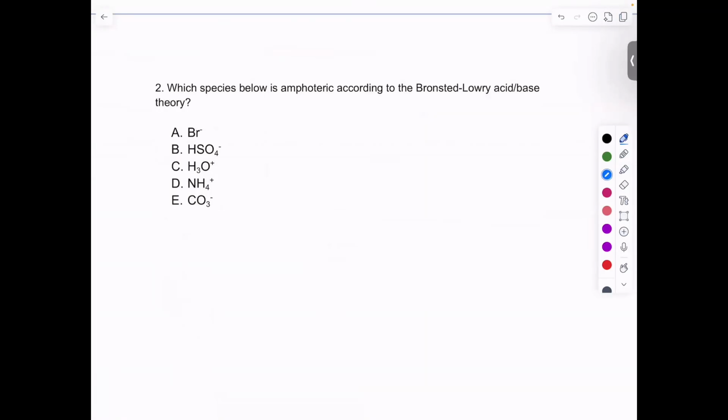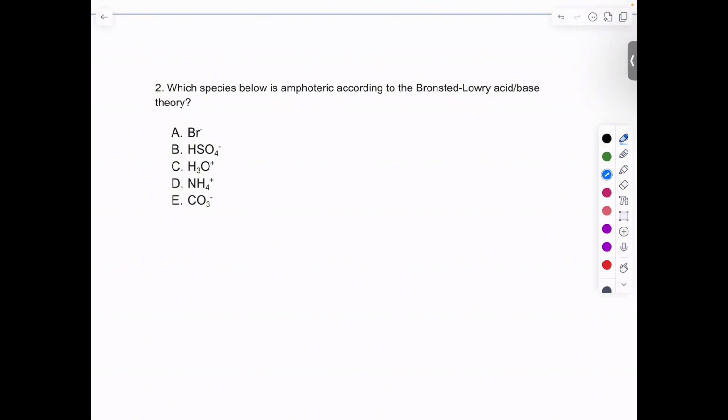Number 2, we have: which species below is amphoteric according to the Brønsted-Lowry acid-base theory? All right, so amphoteric means a species that accepts a hydrogen proton or gives away a hydrogen proton. So it's kind of dual. It can give away or it can take on. Give away or take on.